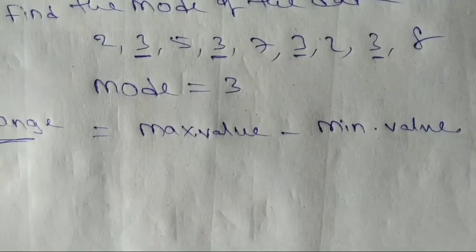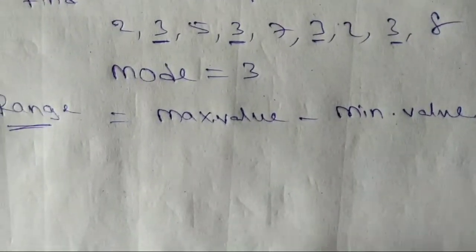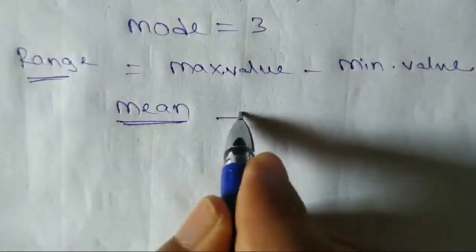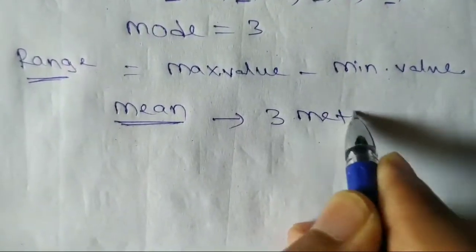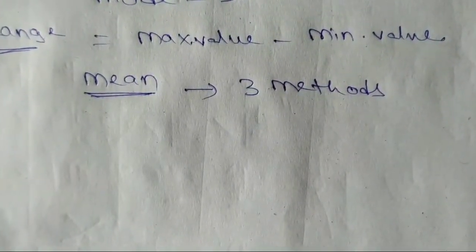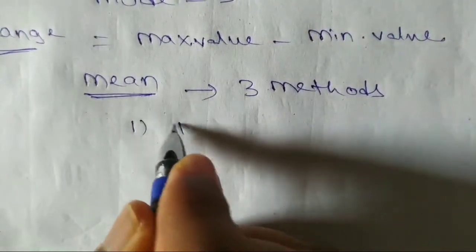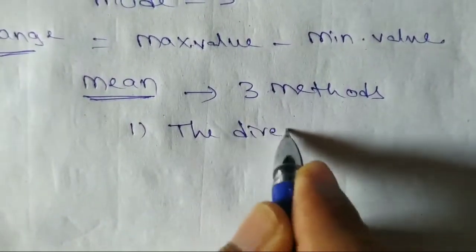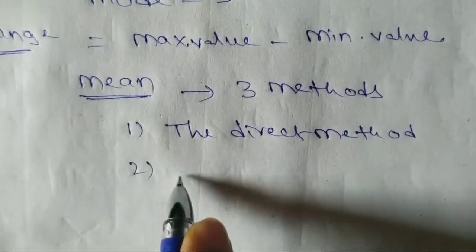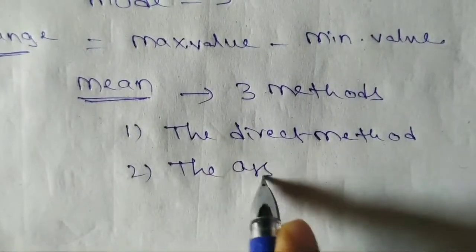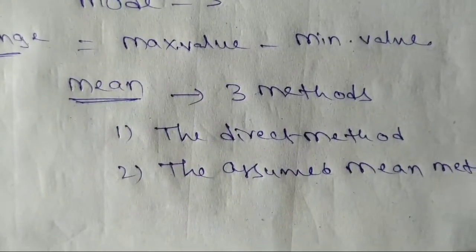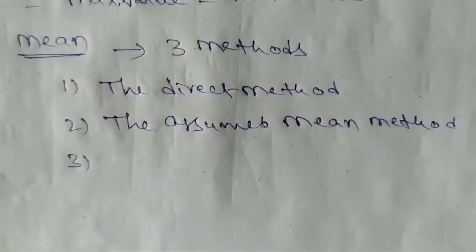Find mean, median, mode. Here, first, grouped data mean. We are finding the mean. There are three methods to find the mean for grouped data. One is the direct method, second is the assumed mean method, and third is the step deviation method.